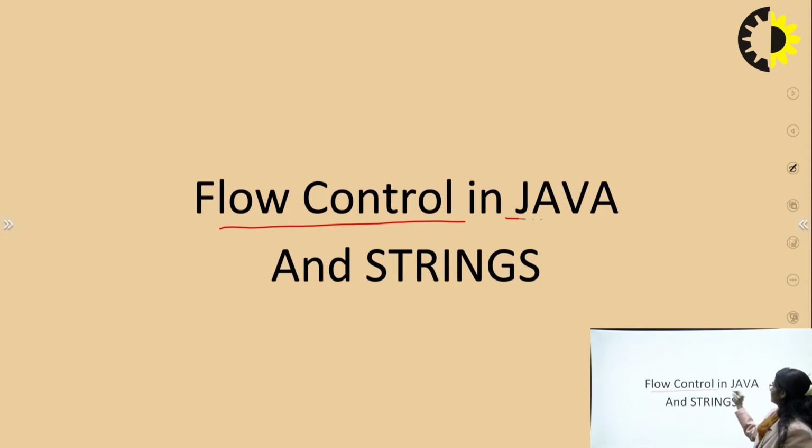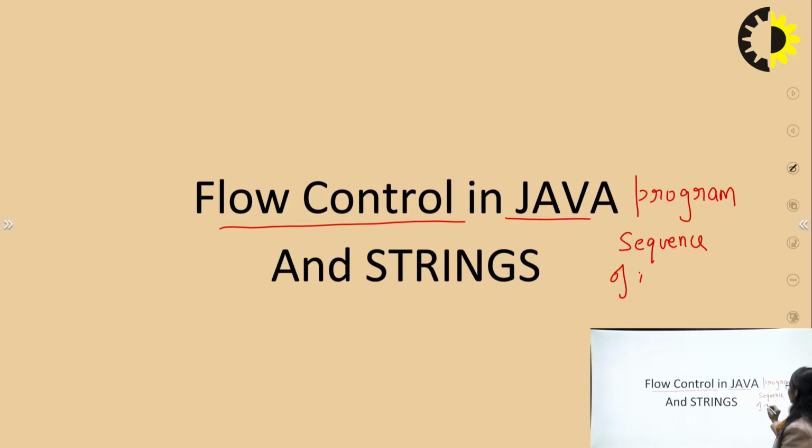A Java program consists of a sequence of instructions. These instructions will be executed by the Java compiler from top to bottom, statement by statement. So the order of statement execution is given by the order in which the statements appear in the program.